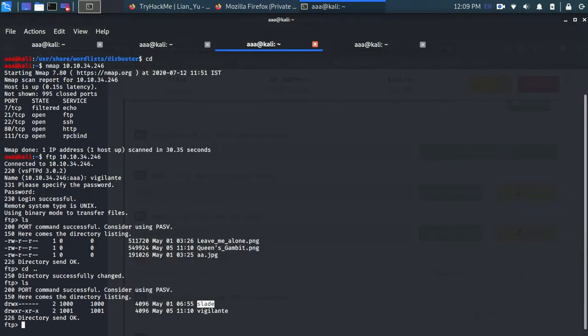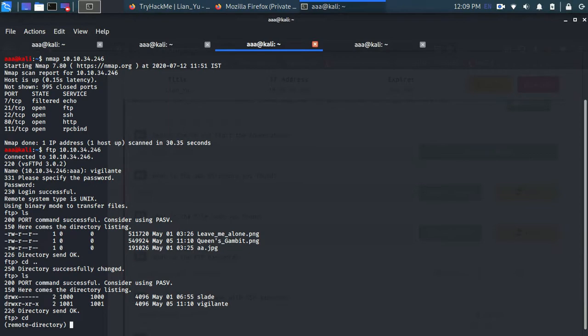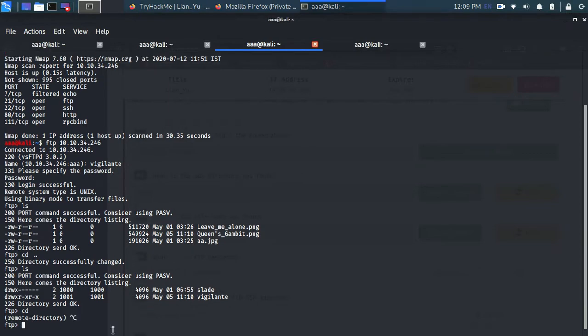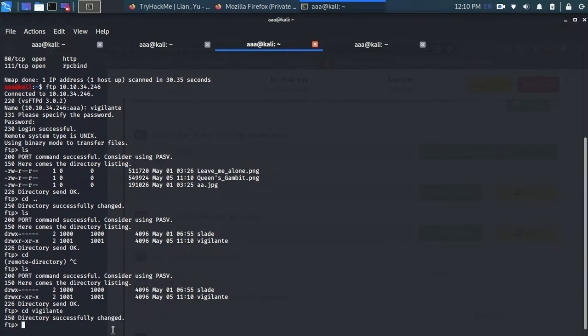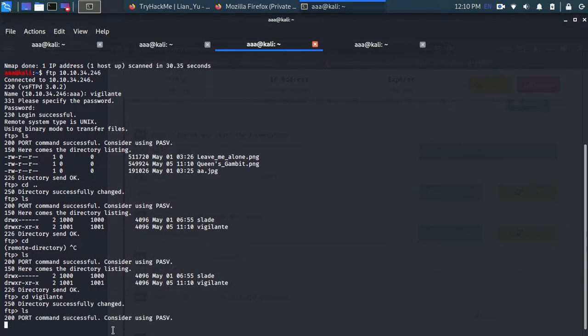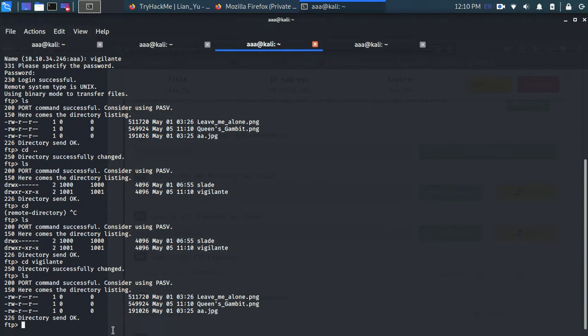Let's get back to the Vigilante. Okay, where am I? Let's check. Yeah, let's go to Vigilante. ls. Yep, I'm here. And now you can change a local working directory by LCD.